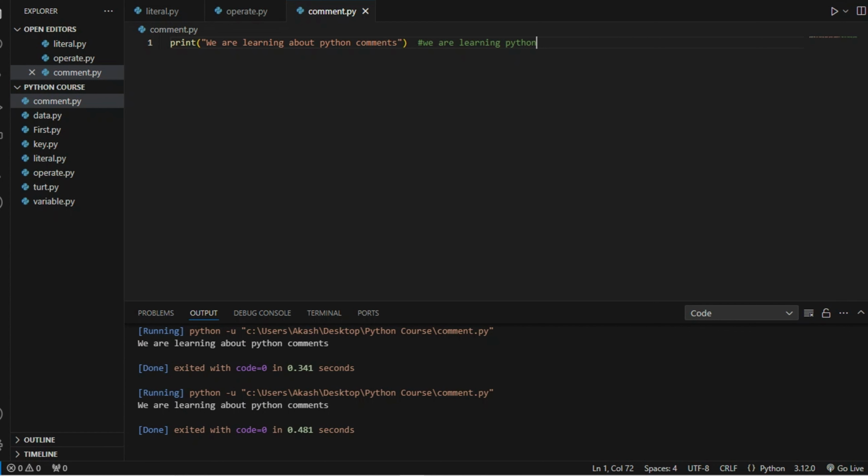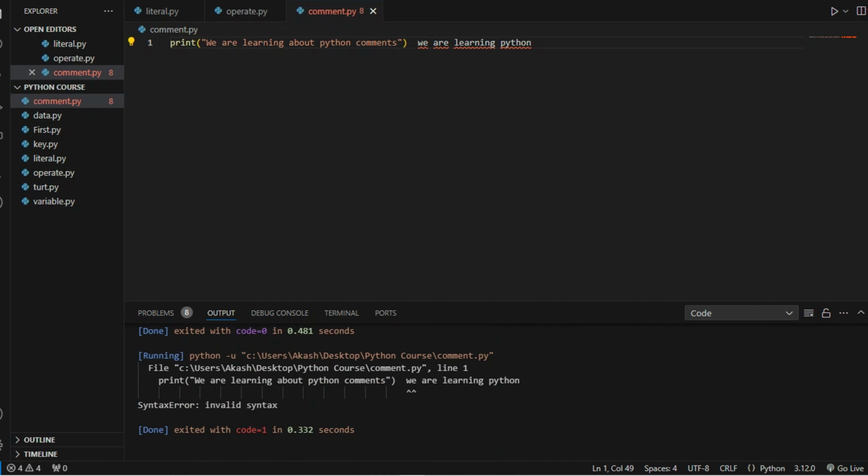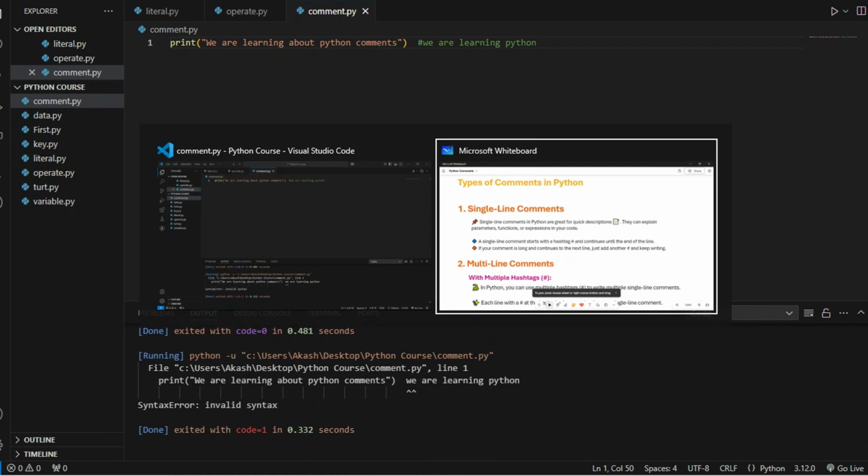Now we can see here that it prints we are learning about Python comments. We have written this statement and that is printing. Without the hashtag statement interfering, this program is running successfully. Now suppose we remove the hashtag; we will see an error, as you can see here. I hope you understood the single line comment and how it is working.